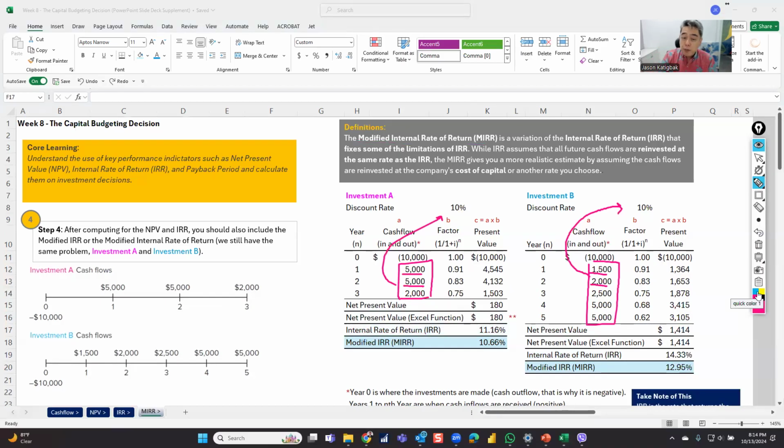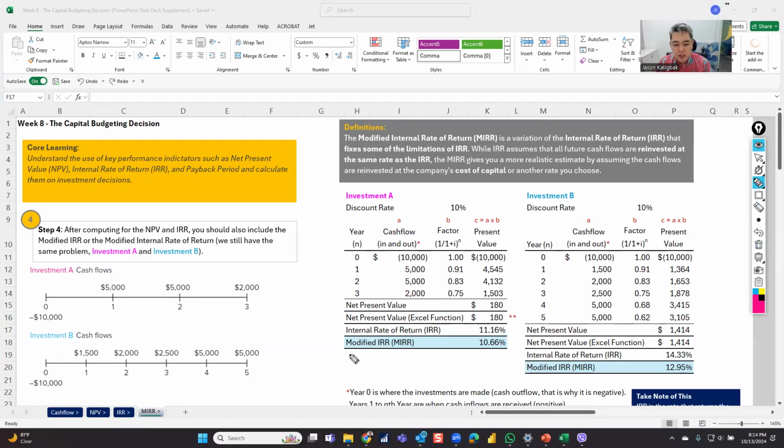Now, some of you will be able to invest it at the discount rate. Some of you might be able to invest it at the internal rate of return of 11.16. But depending on the economy, you might not be able to get 11.16 as a profit from a profitable business during that time. Because your investment is either through your cost of capital or your IRR. But of course, we know that that's a bit unrealistic, right? It can be one or the other, depending on the economy, because these are estimates.